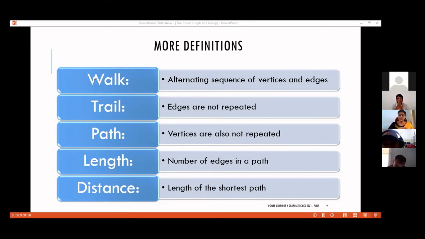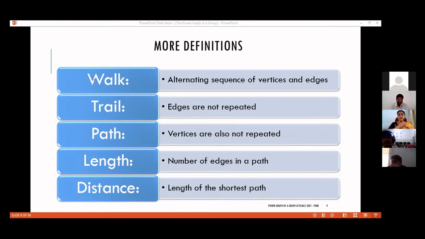We start with a vertex, move through an edge, reach another vertex, again move through an edge, reach another vertex, go on like that. At the end, we will reach some vertex. That's it. So it's an alternating sequence of vertices and edges, say V0, E1, V1, E2, V2, etc., such that Ei has end vertices Vi minus 1 and Vi. That is the only restriction. So that is a walk.